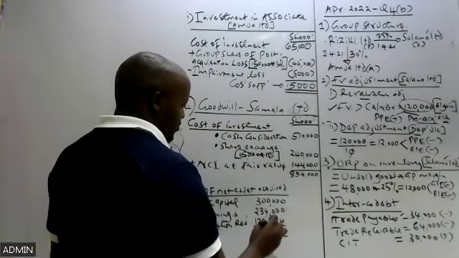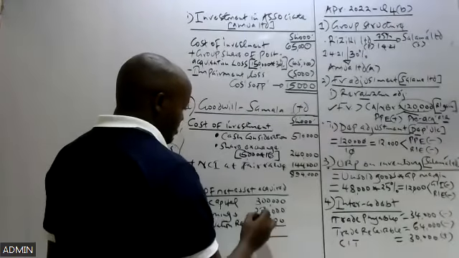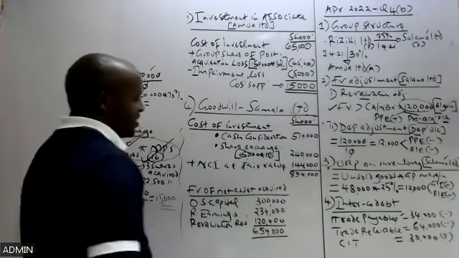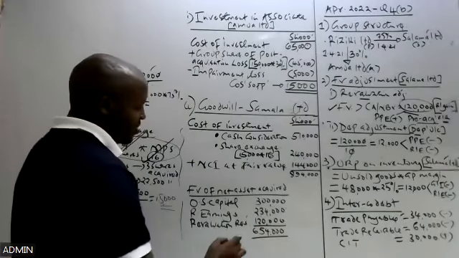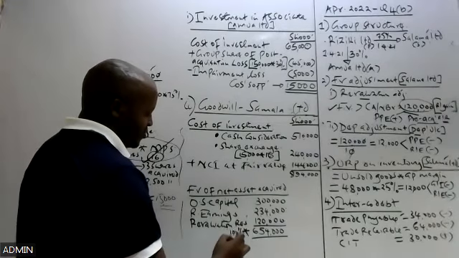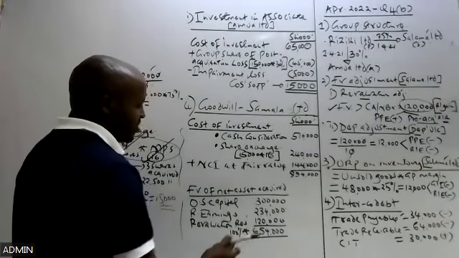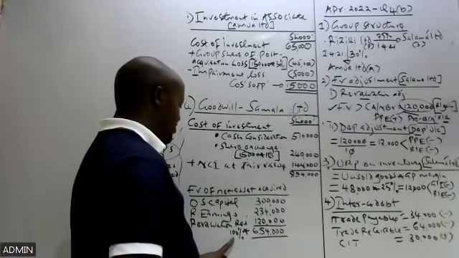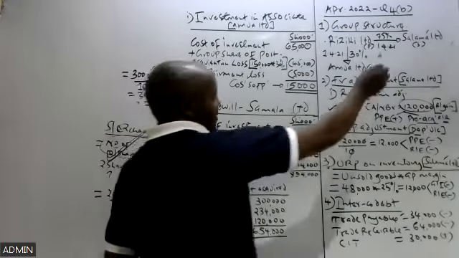We get the total. And because we are computing the goodwill using the full goodwill method, we take 100% of that. But if you are using the partial goodwill method, we just take 75% of this.